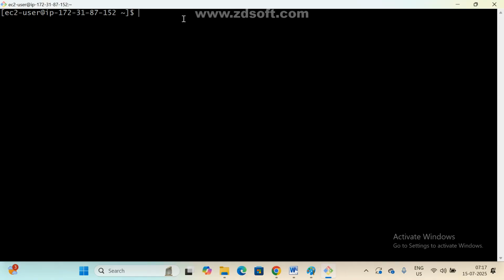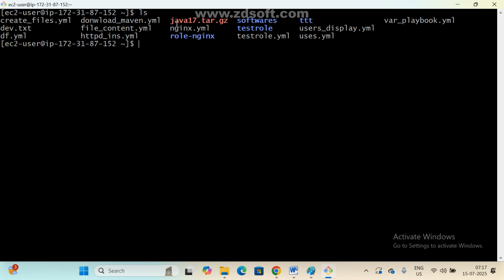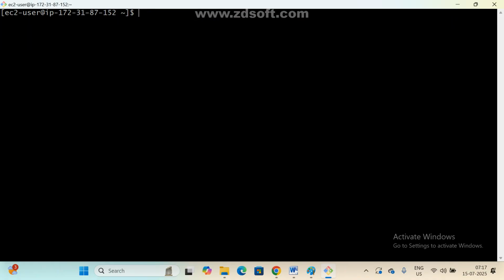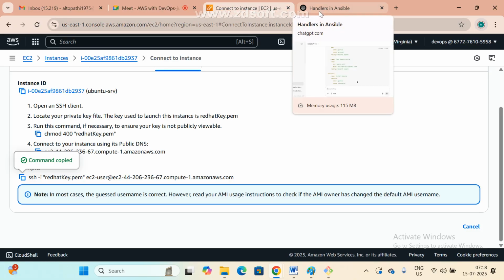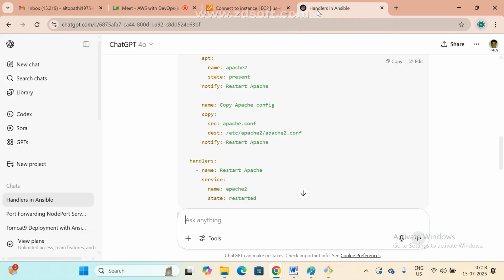First, ls. Now I want to create one role. If you want to create a role, what is the syntax? Which one do we want? We can create a role for Tomcat, or a role for an Nginx server, or for anything, that is your wish. Here multiple folder structures will be created, and that is nothing but separation.